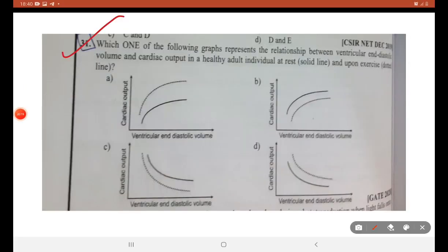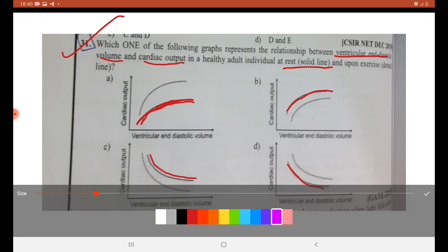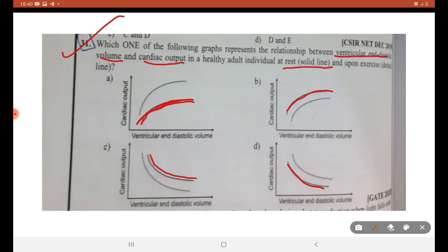Now, this is an experiment based question. Consider two cases of ventricular end diastolic volume and the cardiac output of a healthy adult individual at rest. This line corresponds to rest, and this line corresponds to exercise.